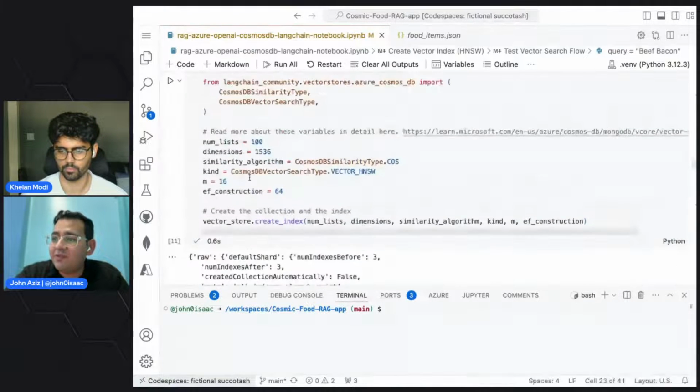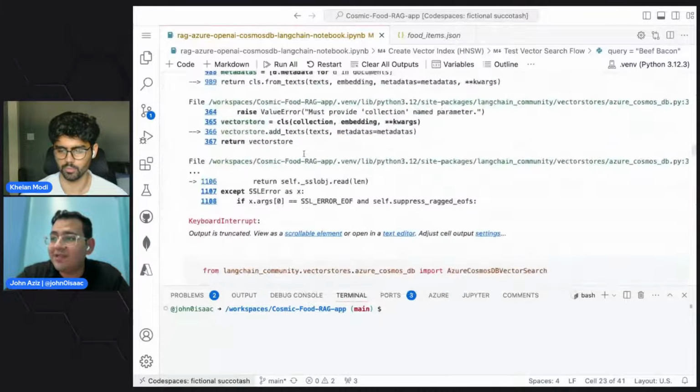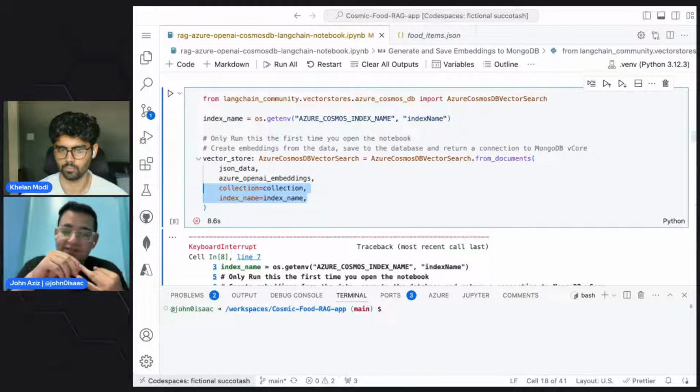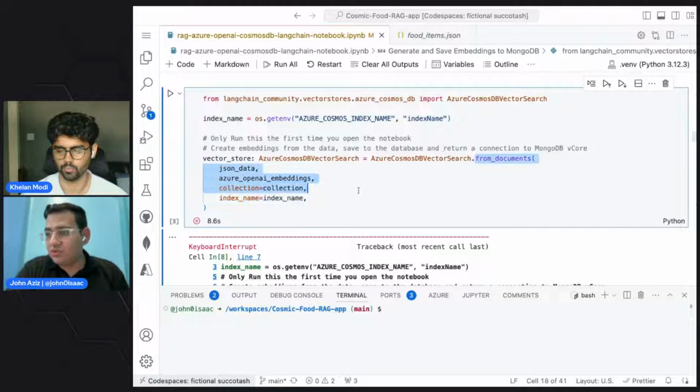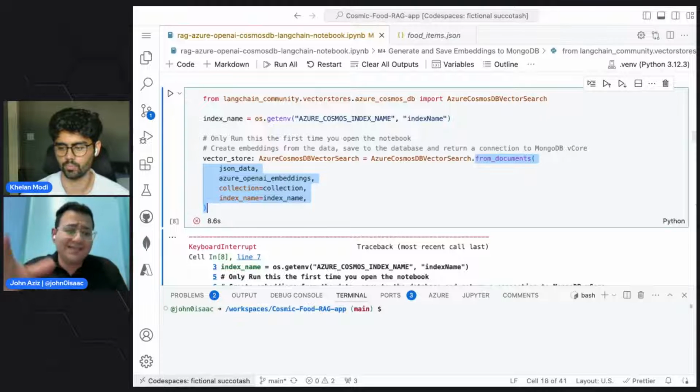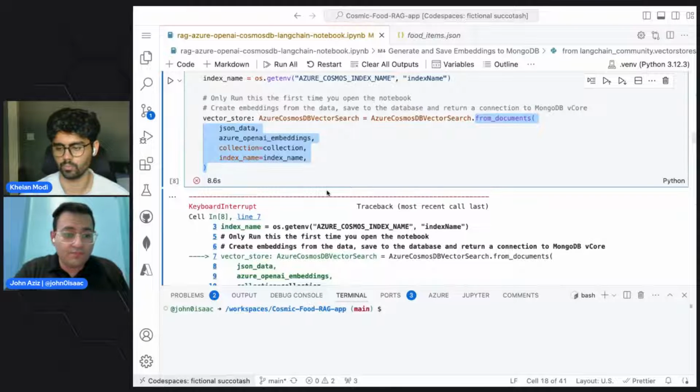By the way, when you use from documents, it's actually going to do two things. It's going to call the Azure OpenAI embeddings endpoint, and at the same time, it will do some work with the database. It generates the embeddings by calling Azure OpenAI, and it sends all of these documents, with the embeddings, to be stored in MongoDB vCore.